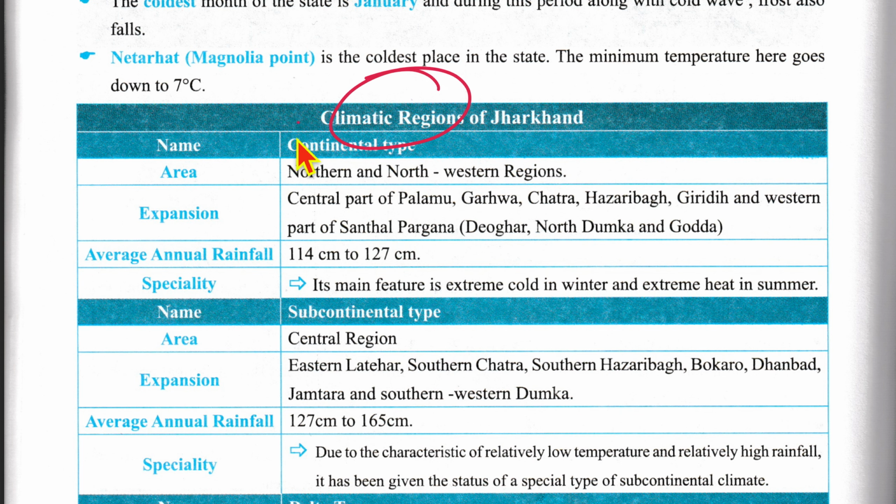Now, climatic regions of Jharkhand. This classification has been designed by Ayodhya Prasad. Nevertheless, continental type areas are the northern and northwestern region. Expanse is between central part of Palamu, Garhwa, Chatra, Hazaribagh, Giridih, and western parts of Santhal Pargana, that is Deoghar, North Dumka, and Godda. Annual rainfall is between 114 to 127 centimeters. Speciality is that its main features are extreme cold in winter and extreme heat in summers.